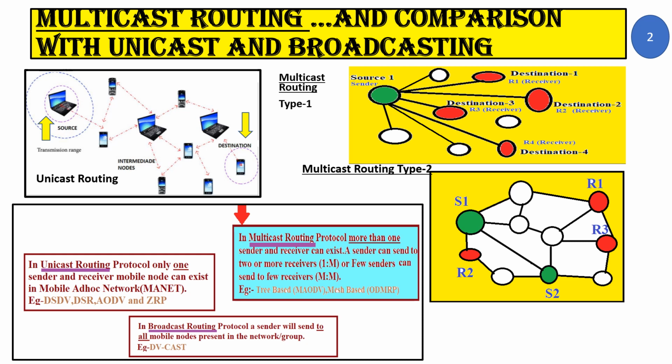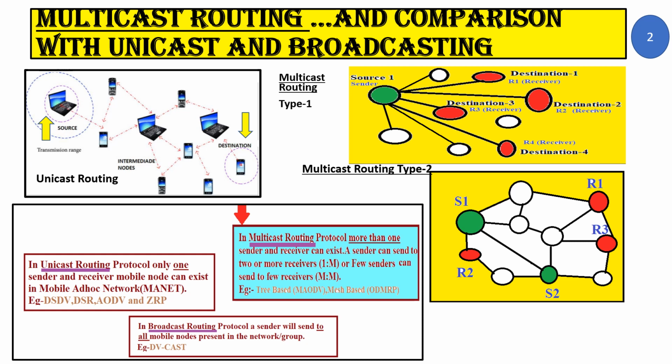Then let us take the second example towards the right hand side. It involves two source nodes S1, S2 and three receiver nodes R1, R2, R3. It is an example of many-to-many multicast routing where you have more than one sender and more than one receiver. So both kinds of multicast routing are possible.